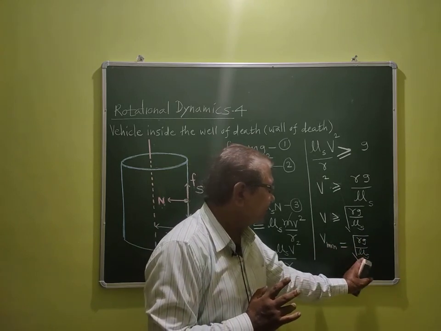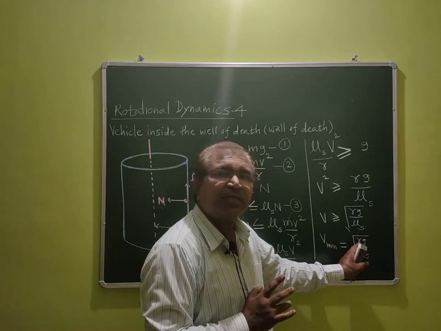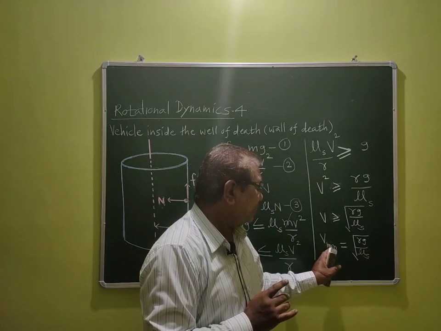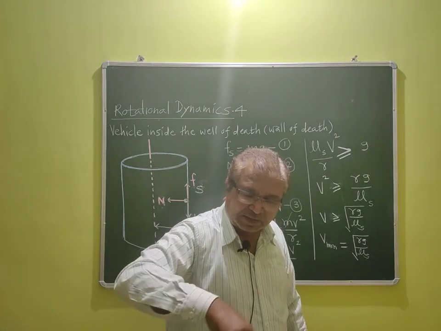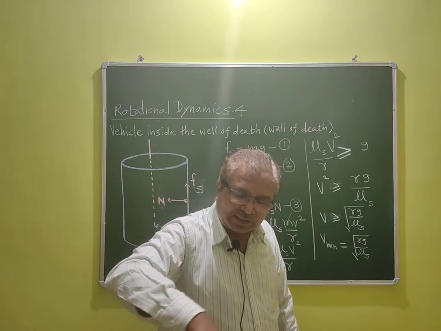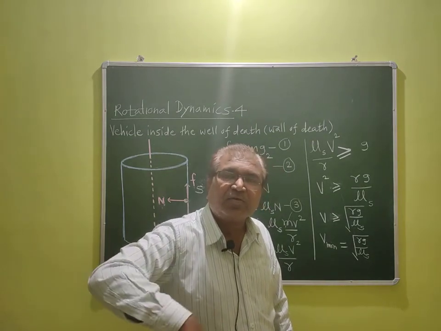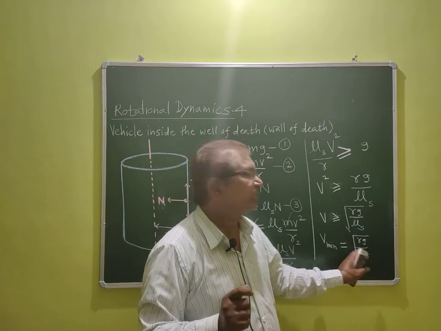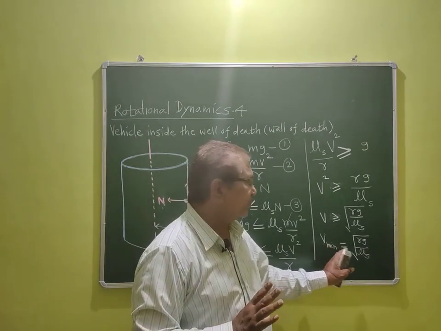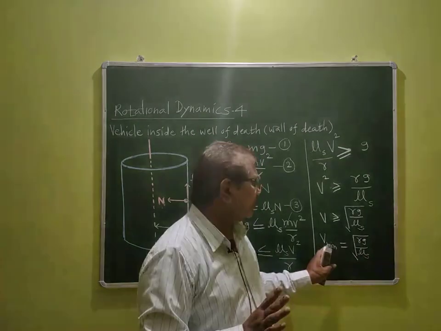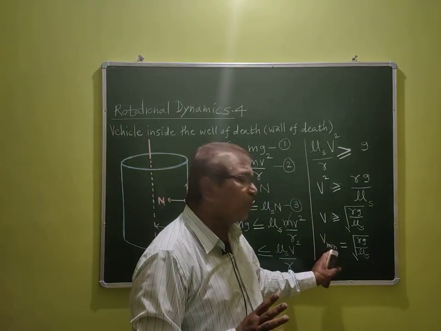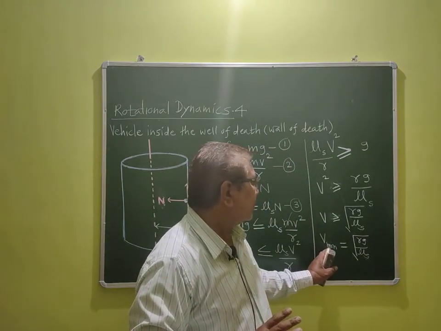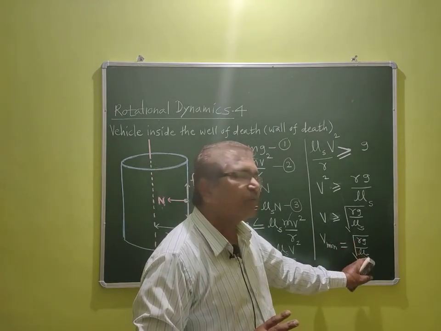So velocity depends only on the coefficient of static friction, because the radius of the cylinder and the acceleration due to gravity are constant. The minimum velocity for safe running inside the wall of death depends only on the coefficient of static friction. If the coefficient of static friction is large, the velocity becomes minimum; if it is less, we get a maximum velocity. So the minimum velocity for safe running inside the wall of death is V minimum equal to square root of Rg upon mu s.